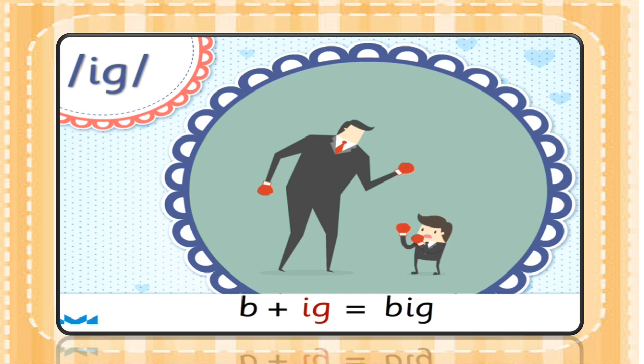B. The sound of letter B. B, ig, big. Big.